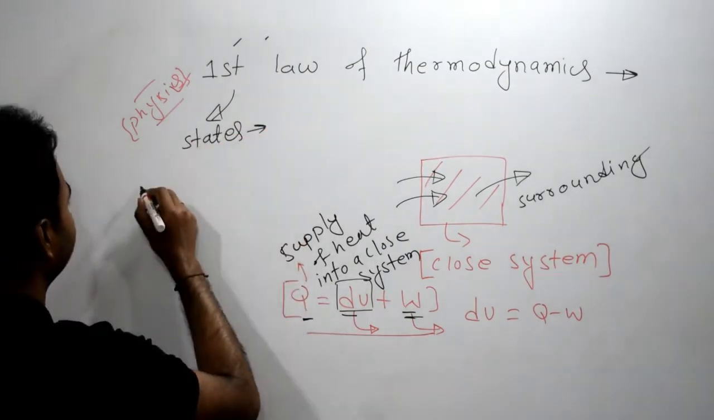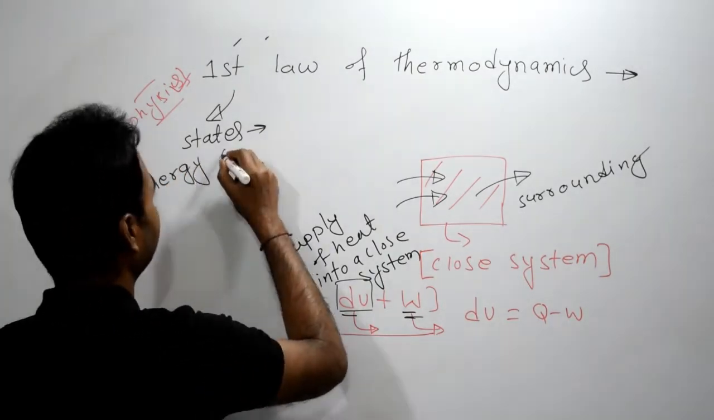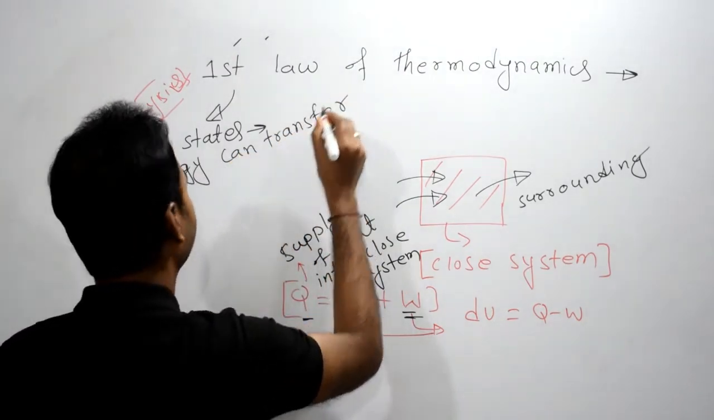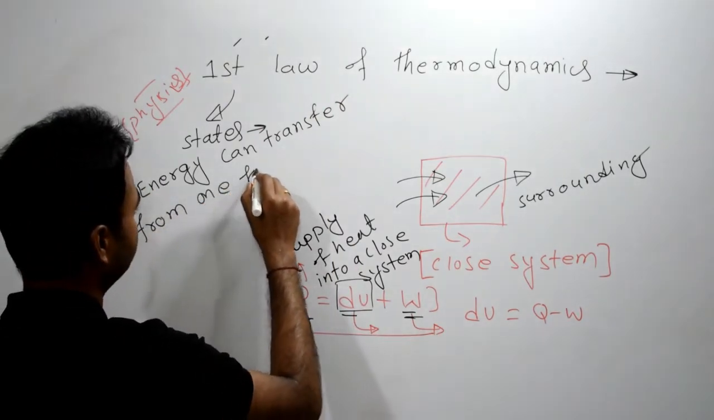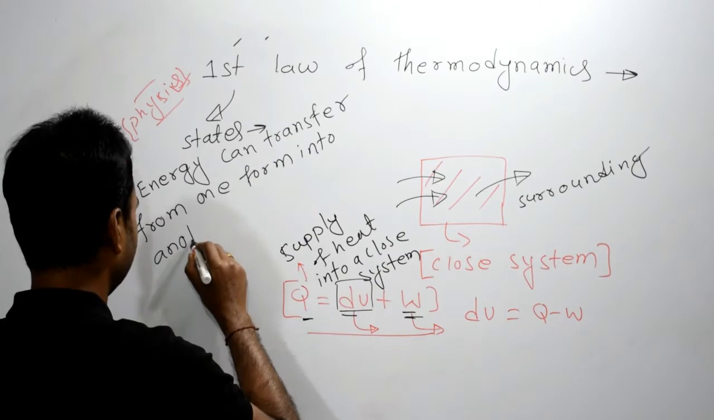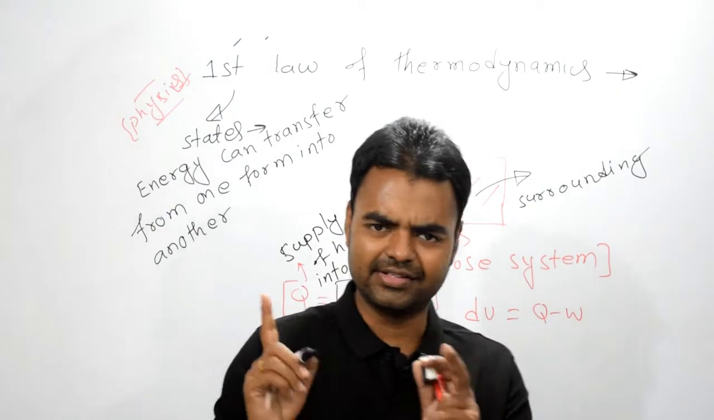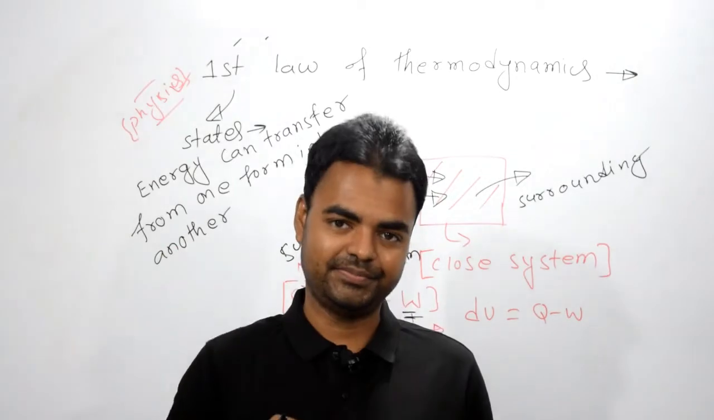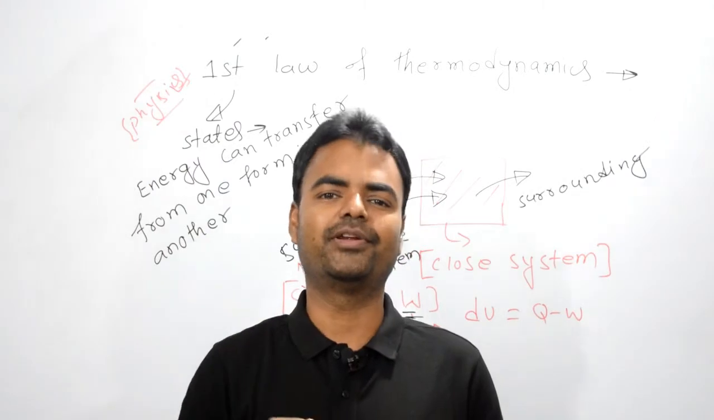So what does the first law of thermodynamics state? It states that energy can transfer from one form into another, right? It can transfer from one form to another. Let's understand this part. Right now you can see me because of light. Electrical energy is converted into light energy, so the first law of thermodynamics is taking place.